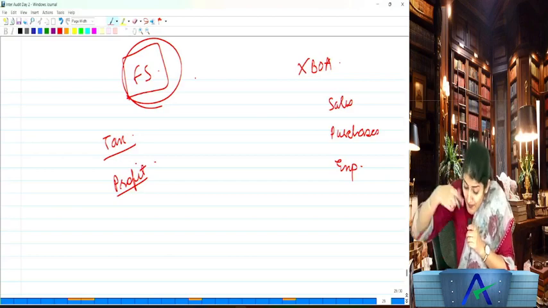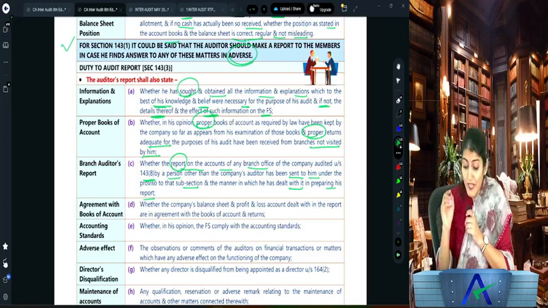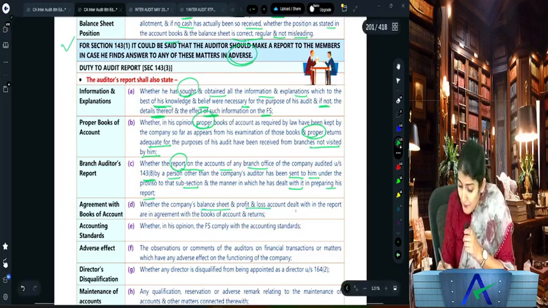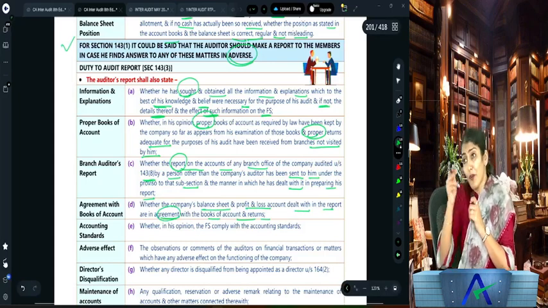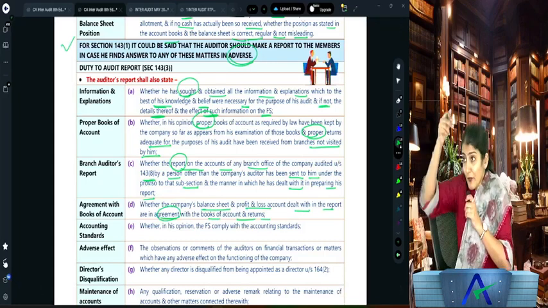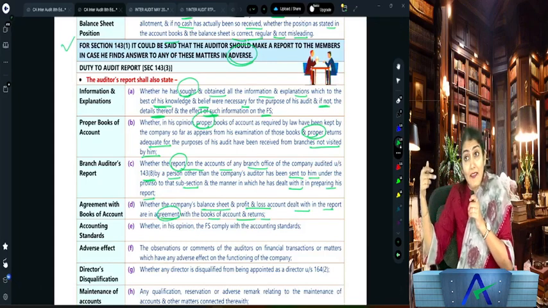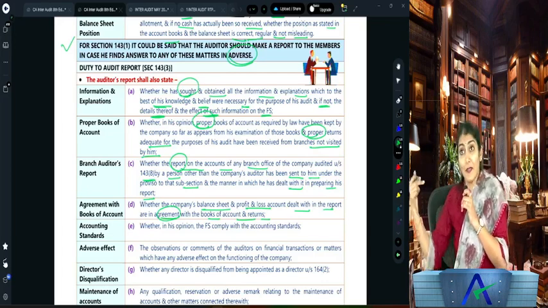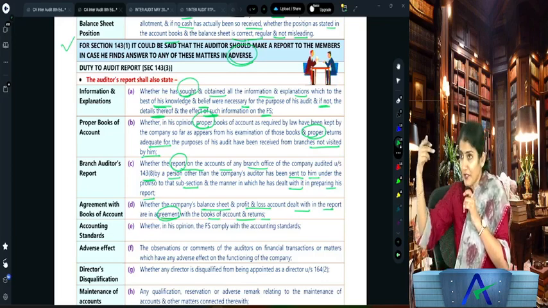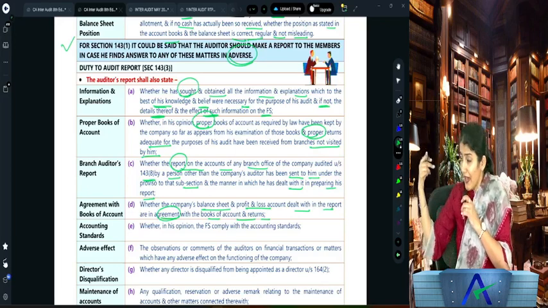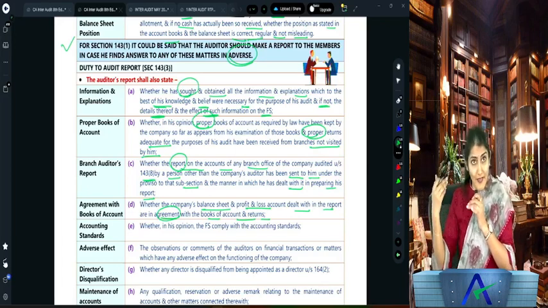So one of the duties of the auditor is to check whether the balance sheet and profit and loss account are in agreement with the books of account of the company. For that you need to do the comparison with the underlying records. Are you understanding that? Are you getting that? Okay.